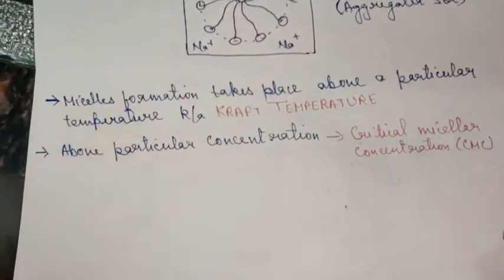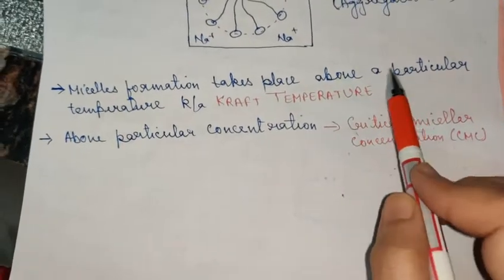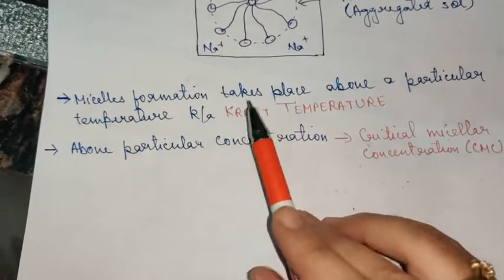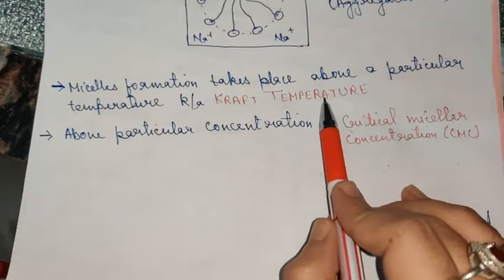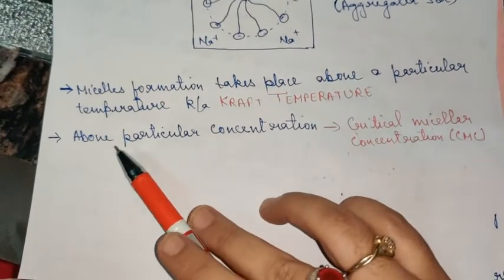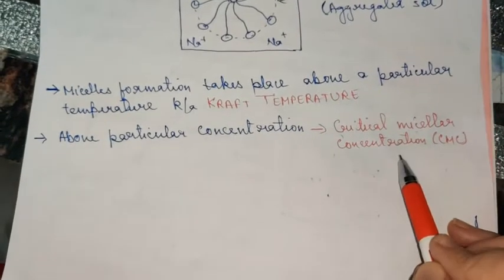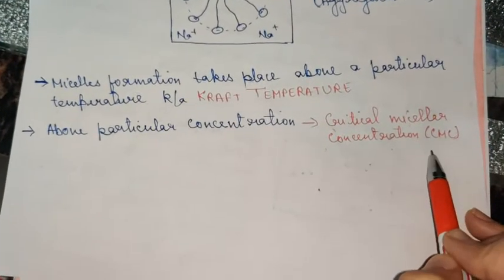Now some important terms related to micelle. Micelle formation takes place above a particular temperature, and that particular temperature is known as Kraft temperature. And micelle formation also occurs above a particular concentration, and that is known as critical micellar concentration. In short, it is known as CMC.